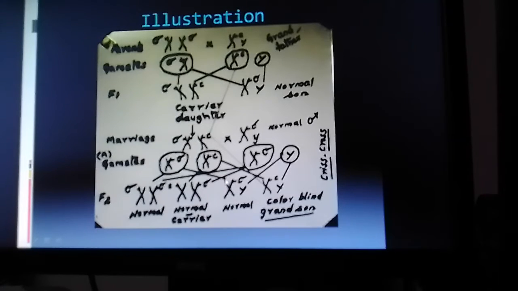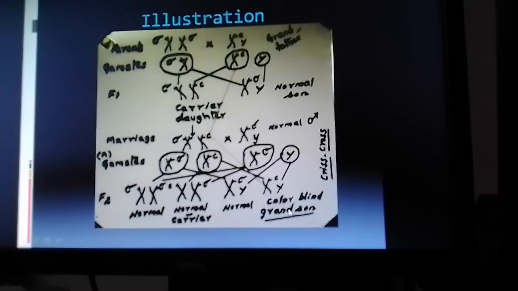Among the sons, 50% will be normal, carrying the X with the normal allele, and the remaining 50% will be colorblind, with the mutant allele on the X chromosome and the Y.